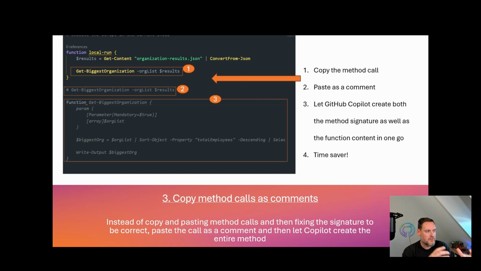You can see that we have the function declaration on a line. Now we have a new line with param in there. We have a parameter declaration there saying this one is mandatory, for example. And then we specify, hey, this is an array. And only after 5 lines, you actually start coding the implementation of the method. So going from highlight 1 here to 3 takes quite a couple of steps in PowerShell, especially,